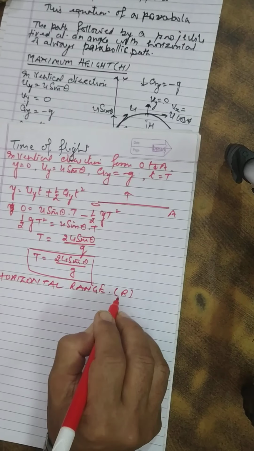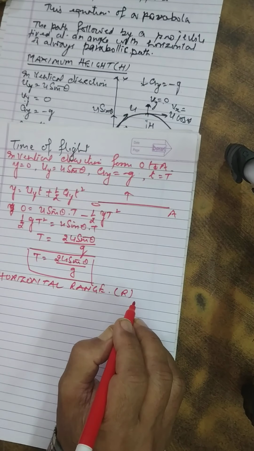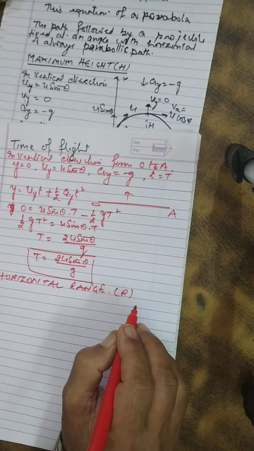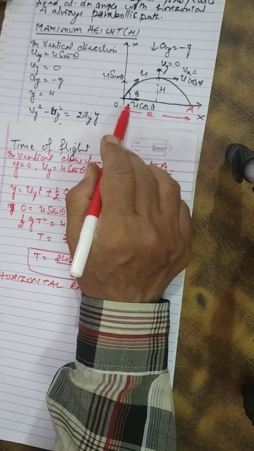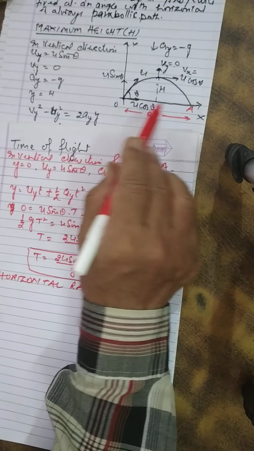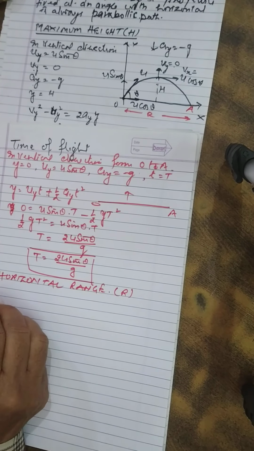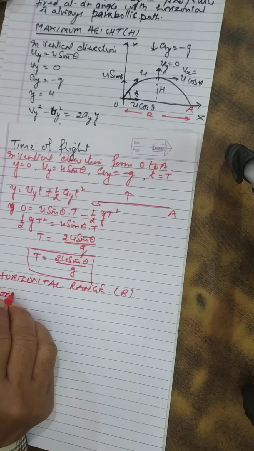It is represented by capital R. It is the distance covered by the projectile from the point of projection to the point of landing in the horizontal direction.